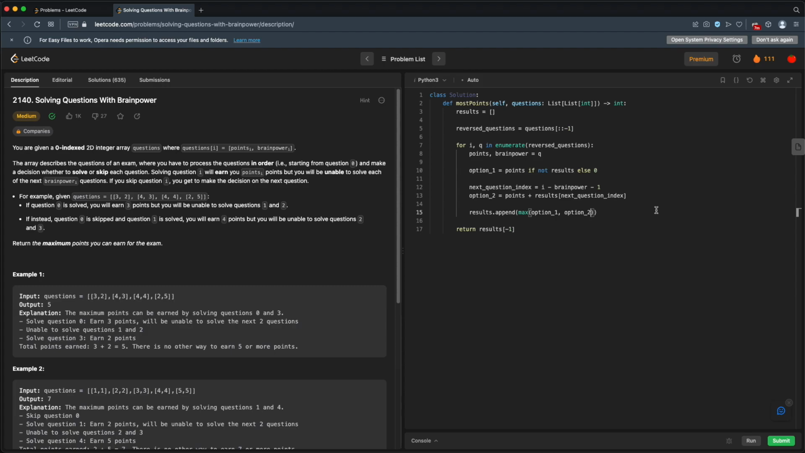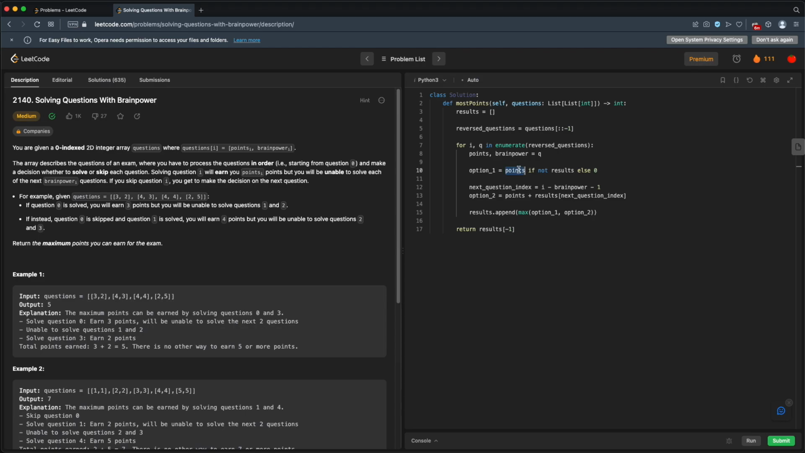All right, let's see if this makes sense. So we're going to reverse our question. We're actually going from the last question to the first question. Then, starting at the last question, going in reverse order, we're going to grab our brainpower and our points out of that question. Our first option, we skip this question.